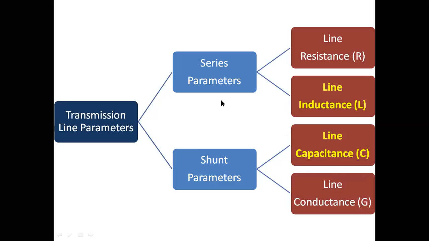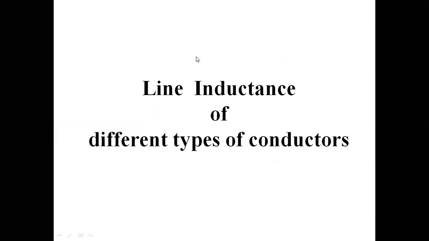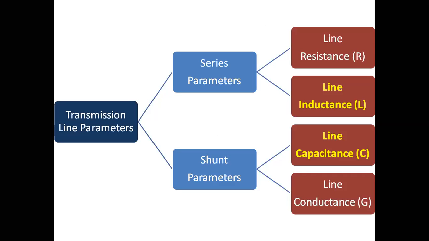So finally, you have only this portion. Finally, we have to concentrate only on these two parts, the yellow portion, that is inductance and capacitance. So we are mainly concentrating our study on these two parameters, inductance and capacitance, in the transmission line parameters chapter.